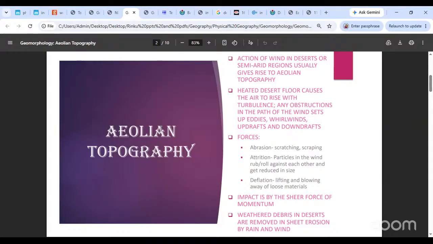Okay? And all these weathered debris that are lying in the desert regions are removed by sheet erosion. Sheet erosion meaning what happens is either by wind or by rain, okay? I'll tell you the normal way sheet erosion happens, usually by rain. Normally the deserts do not expect any sort of rainfall. So for years and years, the soil over there has become very sandy. Sandy soil ka funda kya hota hai? What is the feature of a sandy soil?